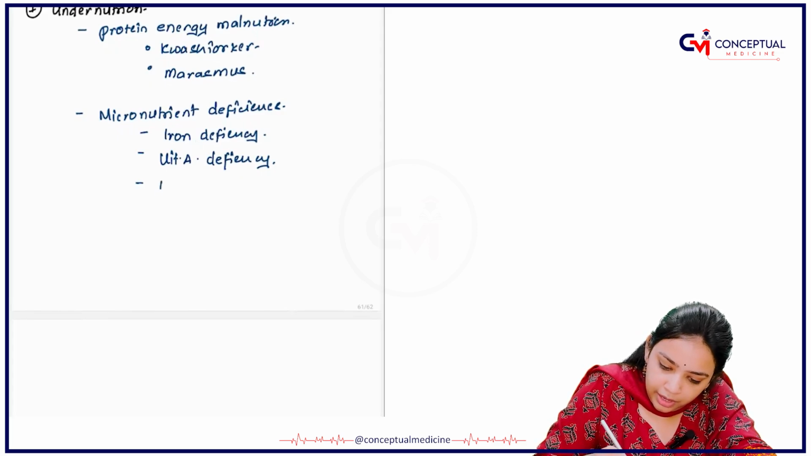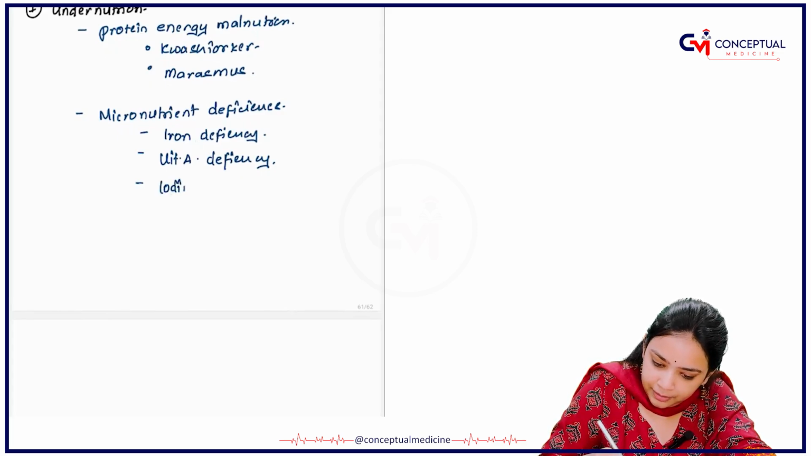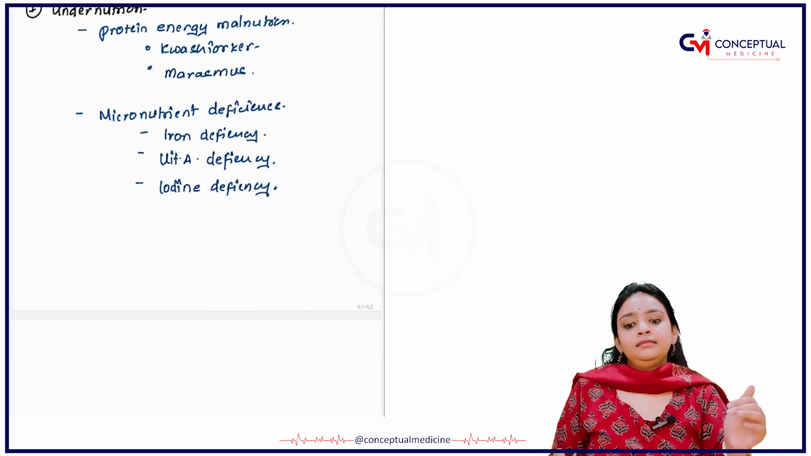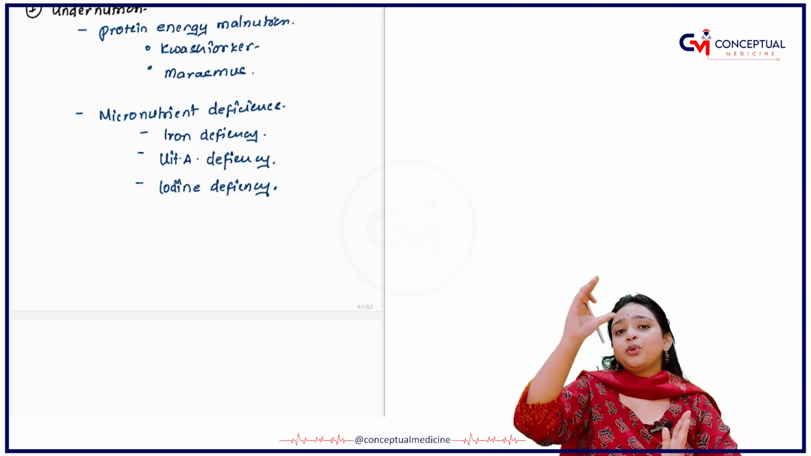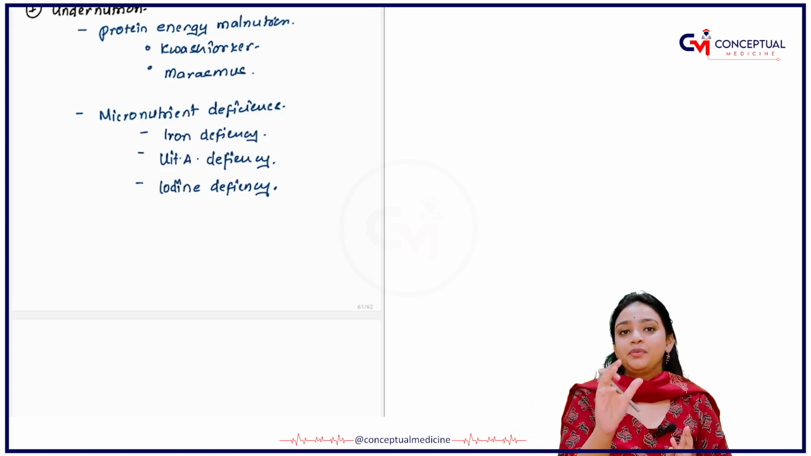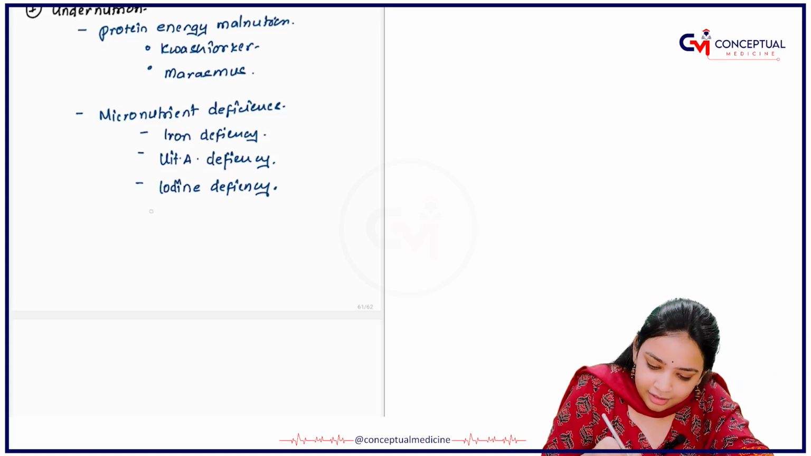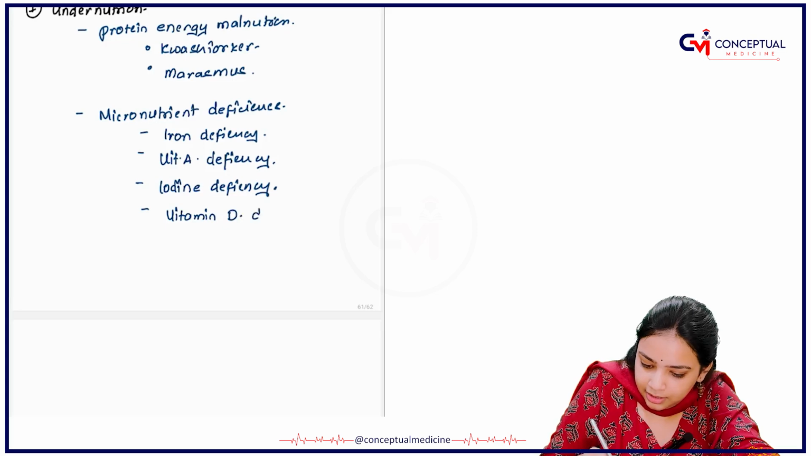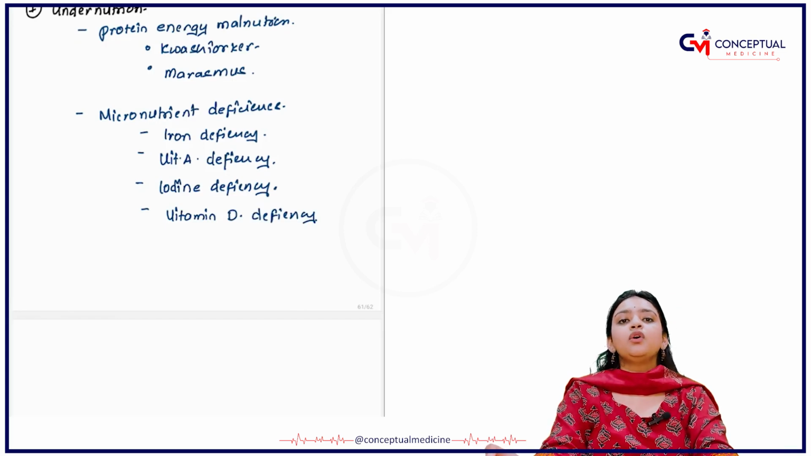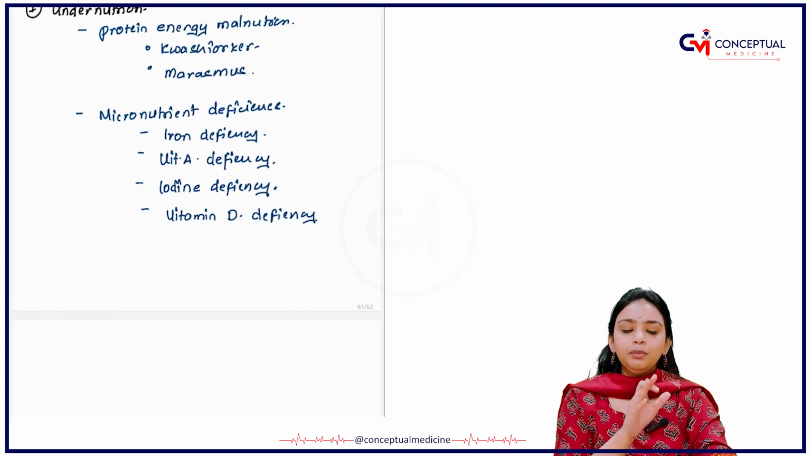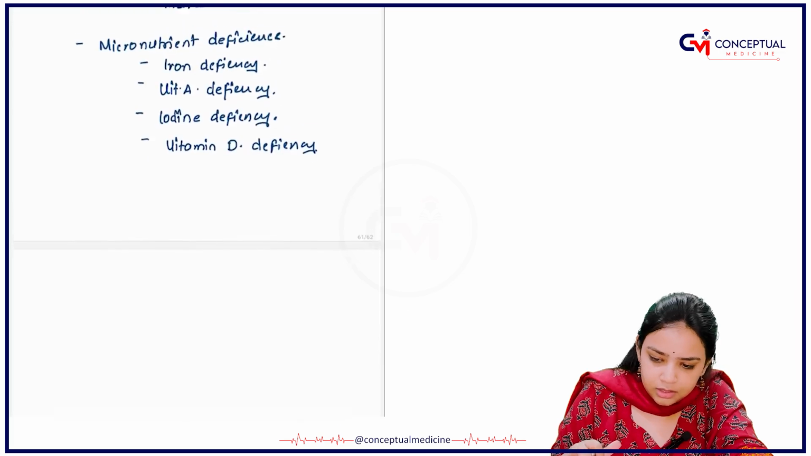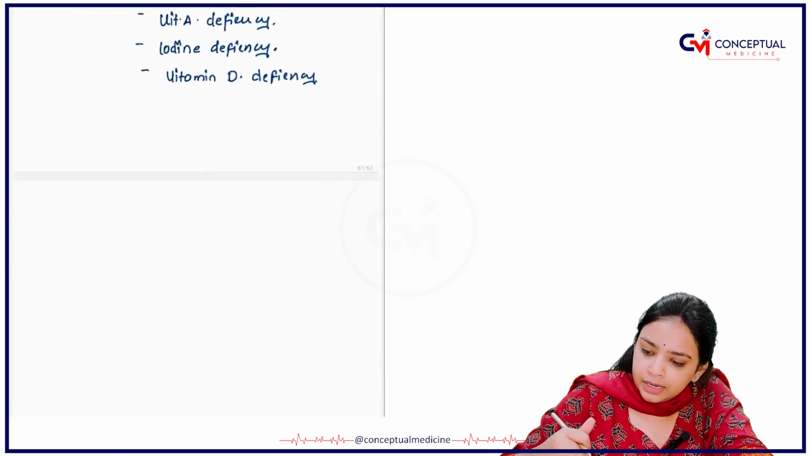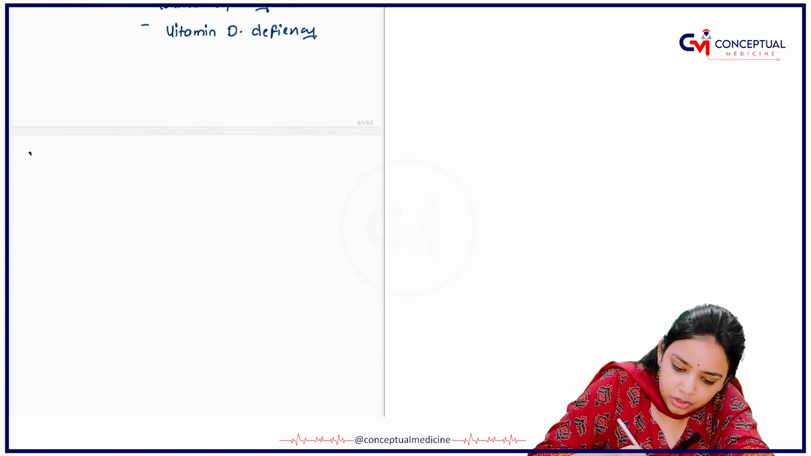Then you have the iodine deficiency. And you know guys what? You will study all these programs in your PSM, okay, so be ready with that. Then you have vitamin D deficiency. Okay, so these are basically the deficiency portions that we have. Now, this was about undernutrition. Next, we will be talking about overnutrition.